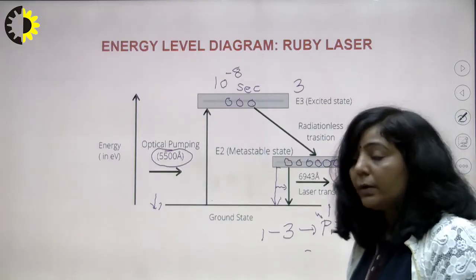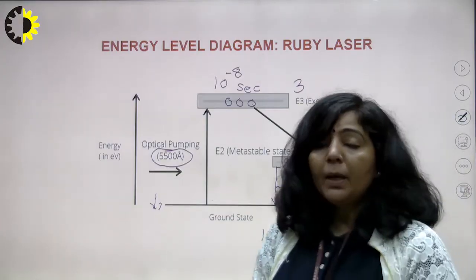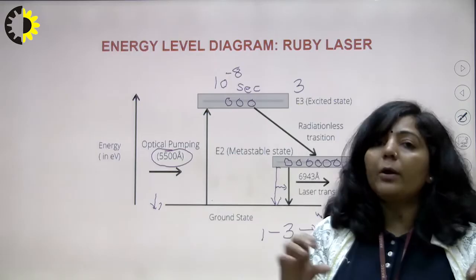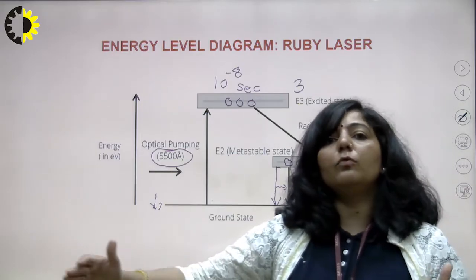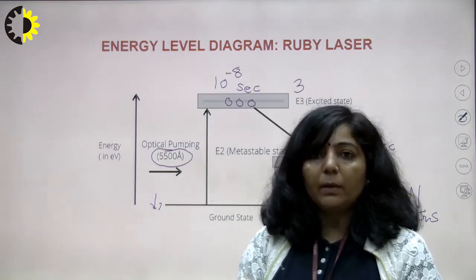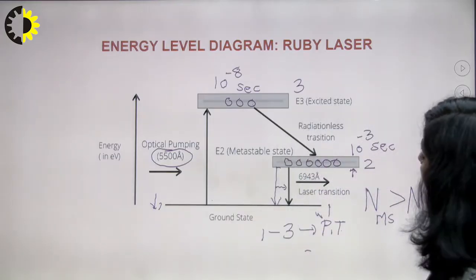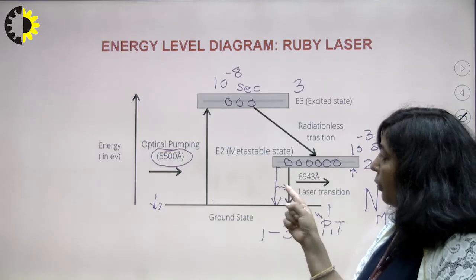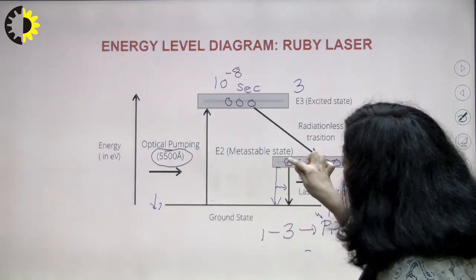Now what is the role of this photon? The photons emitted due to spontaneous emission will start moving between the two mirrors of that active medium. And when they are moving between those two mirrors, these photons can interact with the chromium ions.